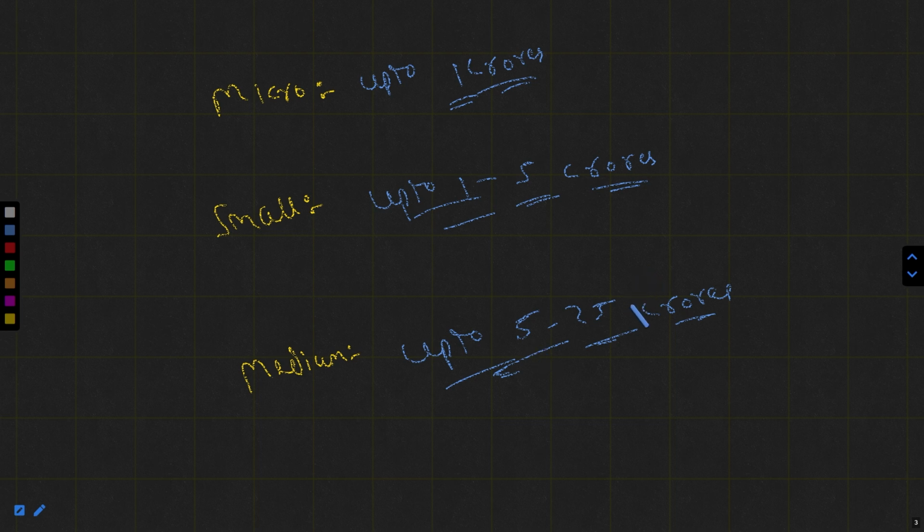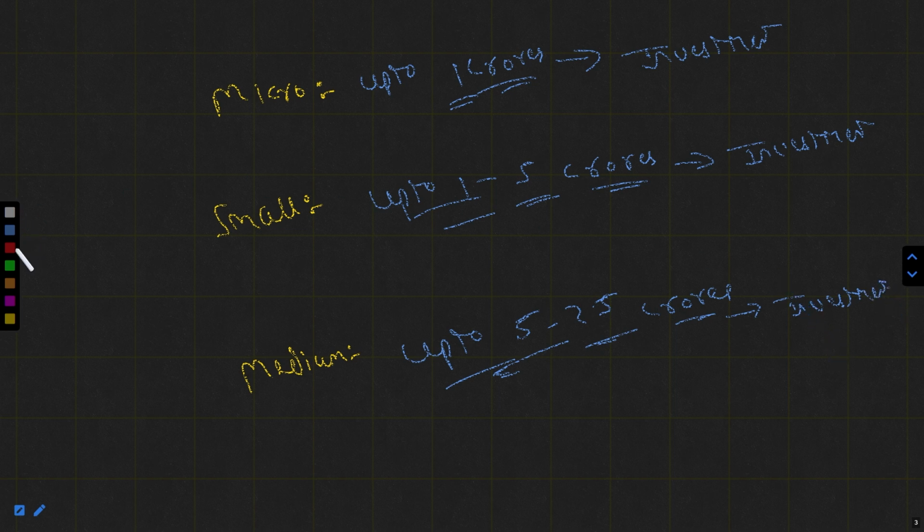These values may differ, and when you do a Google search you can see many values differ from this, but remember the range could be different while the values will be near about it. These are the investment part.